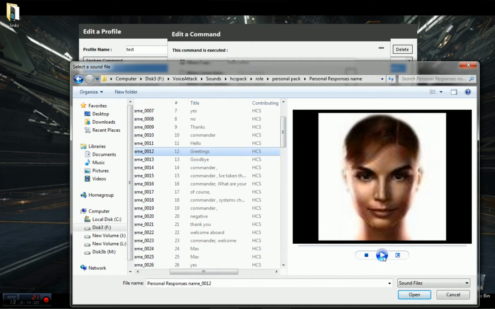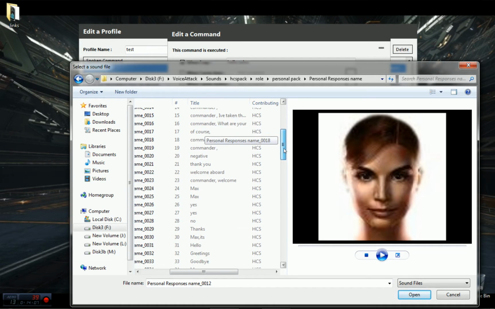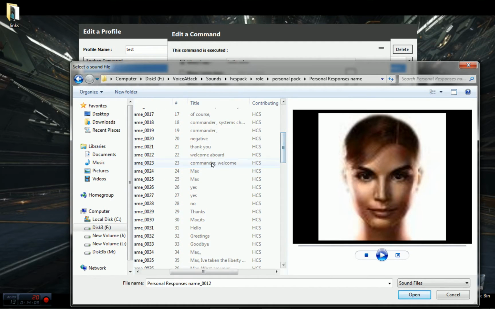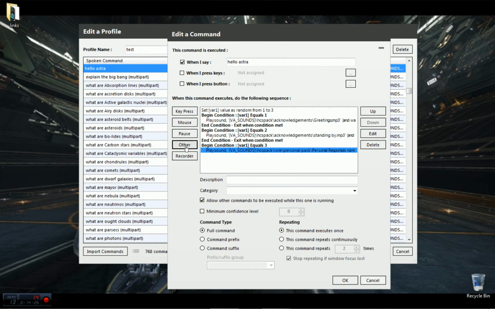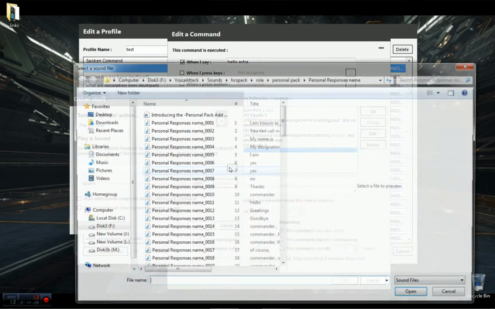So here's greetings. Greetings, Commander. That's too close to the other one. How about Commander, welcome? Commander, welcome aboard. Or even this one. Max, it's done. Oh, okay. We don't want that one then. We'll just use welcome aboard. Okay, and then we just want to end this one and we'll be done.